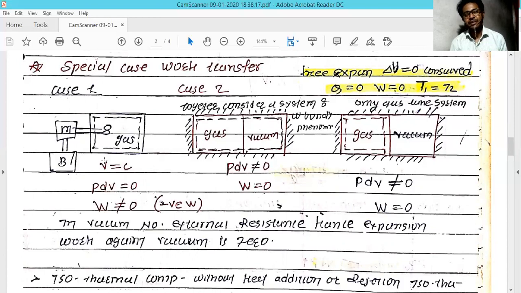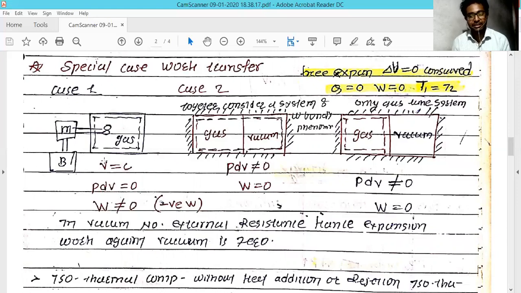But the work you are applying on the system is converted to increase the internal energy of that system. The work you are applying is negative work.